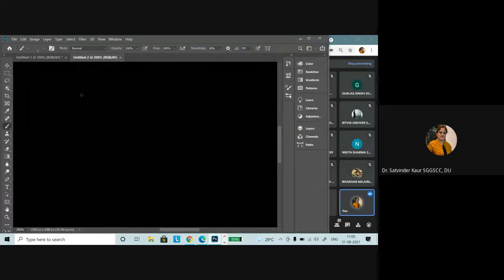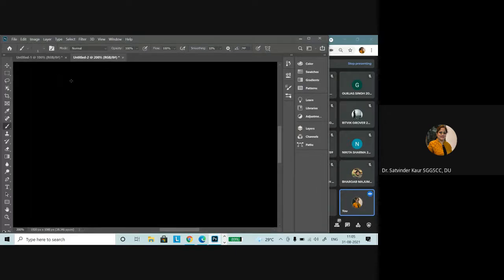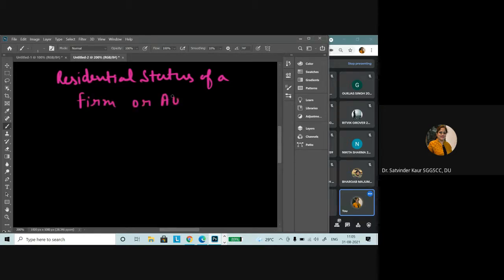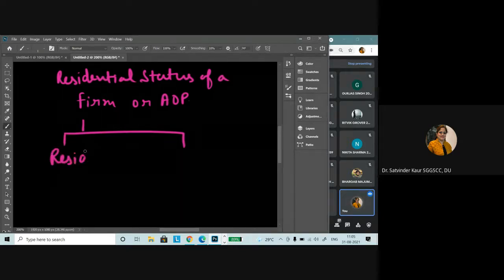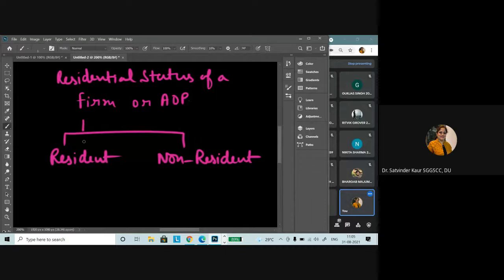Okay, now we talk about the residential status of a firm or association of persons. Now in this particular case we have to remember that here either the firm will be resident or non-resident, because these have a separate entity, so it does not have physical presence, etc. So either the status would be of the resident or would be of non-resident.